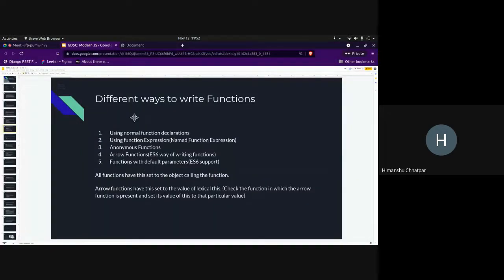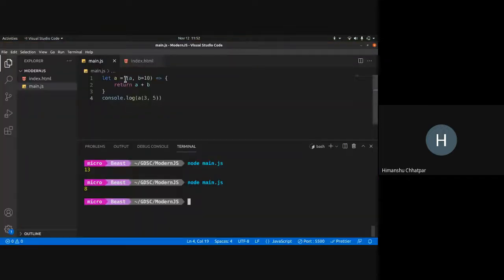So these are all the different ways to write functions in JavaScript. The main takeaway would be how to write arrow functions. You drop the function keyword, you drop the name, you set it to some variable using a function expression, right? And then you put in this arrow and the curly braces.